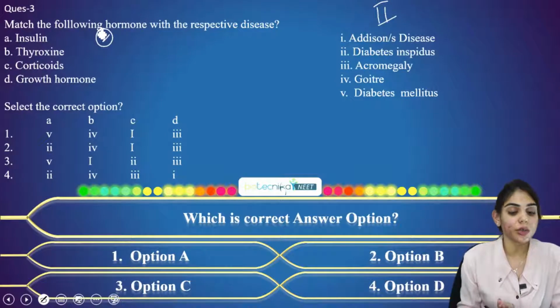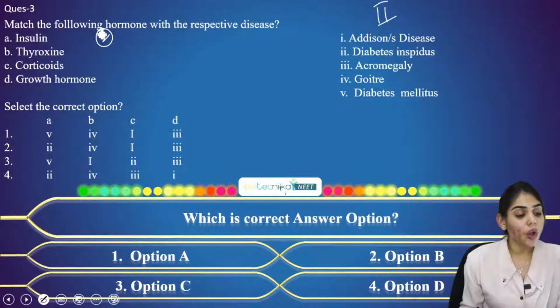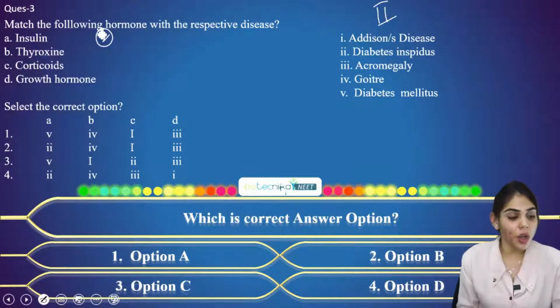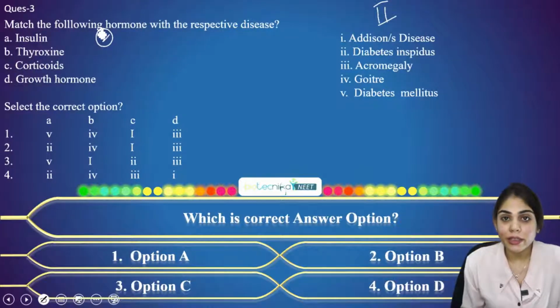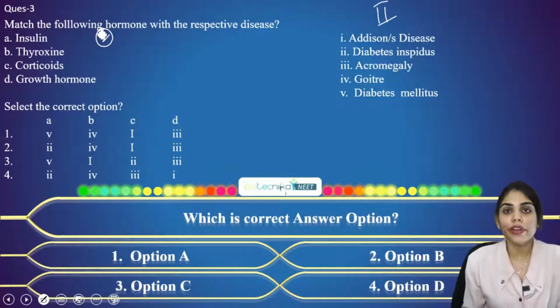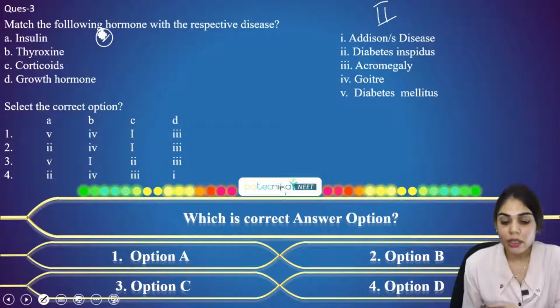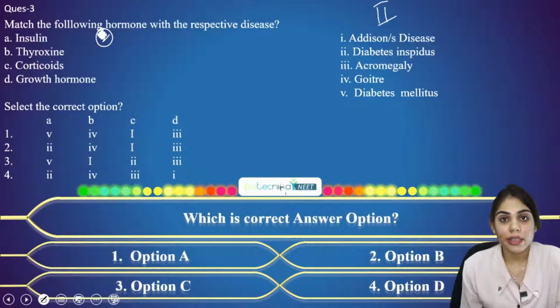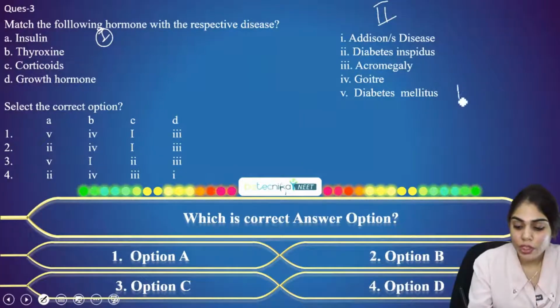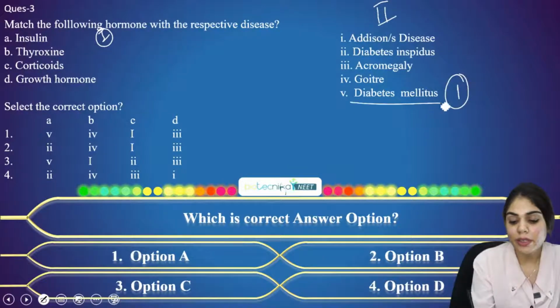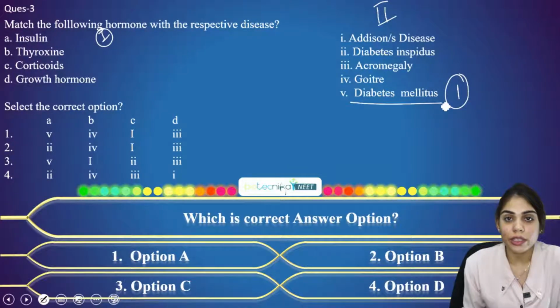So now let's proceed to the explanation for this. We all know that insulin is a hormone that is secreted by the beta cells of the pancreas. When there is a deficiency of insulin in the body, what happens? There will be hyperglycemia. The blood glucose level will rise, and this condition is known as diabetes mellitus. So can we pair insulin with option fifth? Because here a decreased secretion of insulin causes the blood sugar level to rise.